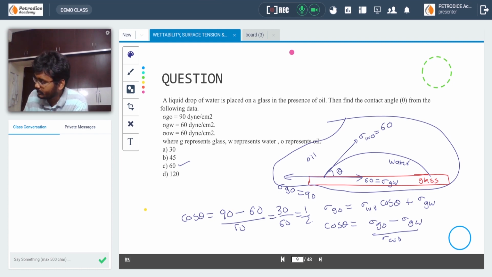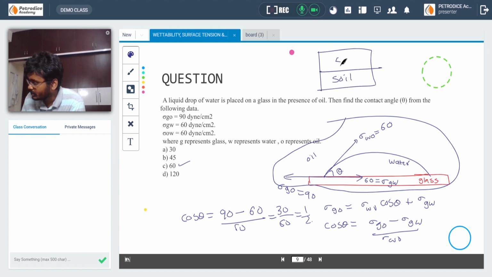If you consider an oil drop placed on a solid, the forces between oil and solid will be somewhat less when compared with oil and oil. So there will be a difference in forces, a net force, and the net force contributes to the formation of interfacial tension.